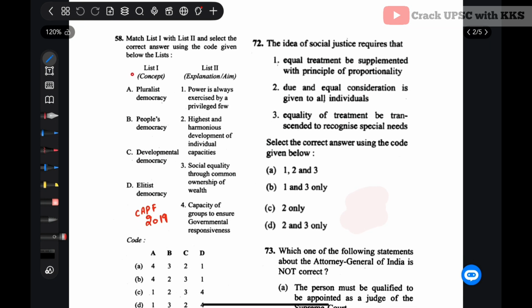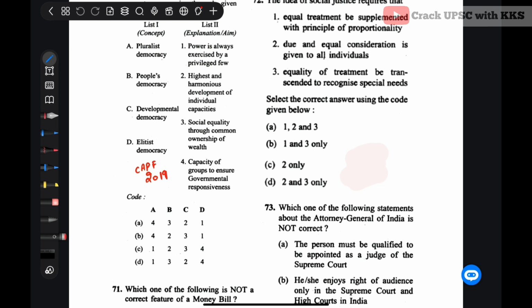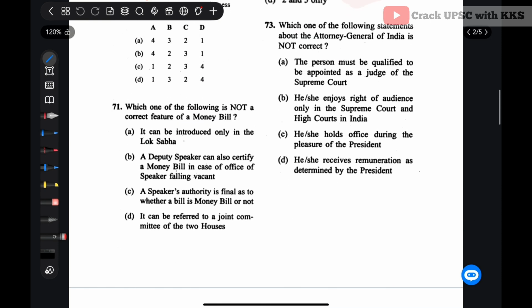It is related to different concepts and their explanation. So here the correct answer would be A: pluralist democracy, capacity of groups to ensure governmental responsiveness; people's democracy, social equality through common ownership of wealth; developmental democracy, highest and harmonious development of individual capacities; elitist democracy, power is always exercised by privileged few. So here A would be the correct answer. Let's see the next question.